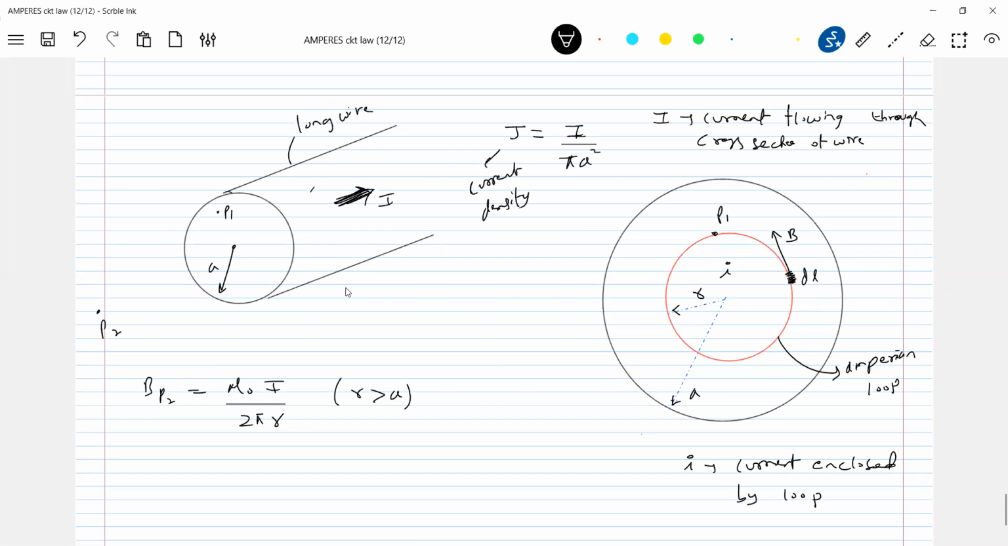So is it the total current I that flows through that loop? No, only a part of that. How to calculate that? I'll take help of the current density idea. So I enclosed should be equal to J into pi r square. Similarly to what you studied in electrostatics and gravitation, the same idea here. Current density is the current flowing through the cross section of the wire. Then the current enclosed by the Amperian loop is current density into the area of cross section of the Amperian loop. We know the value of J, this is I by pi a square, times pi r square, so I r square by a square. This is the current enclosed. Now let's write the Ampere's law for the Amperian loop.